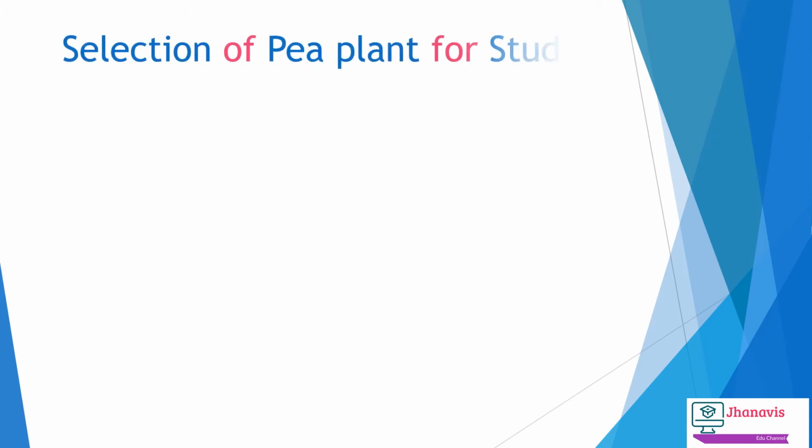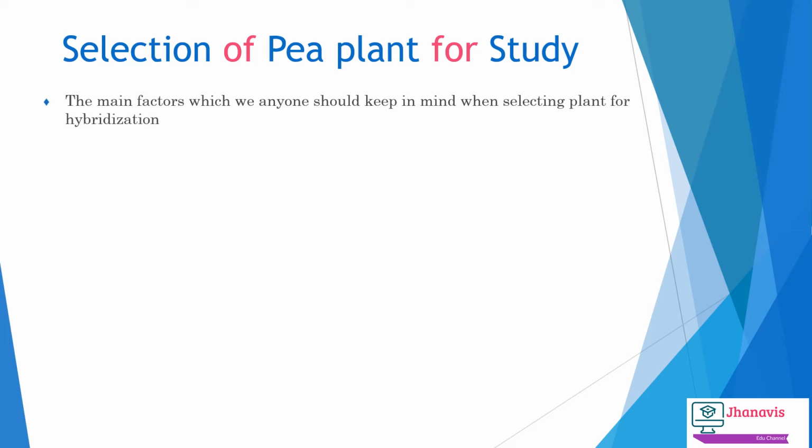Before we go into the monohybrid cross and the dihybrid cross, we have to see why Mendel selected the pea plants for his experiment. The pea plants have some history, so he selected them for his experiment. The reasons are here.